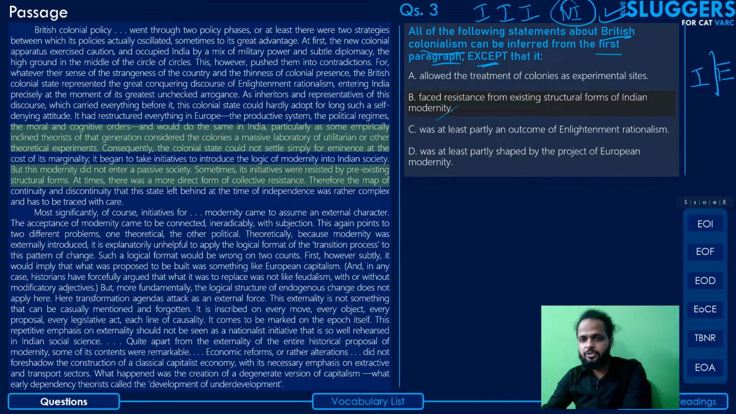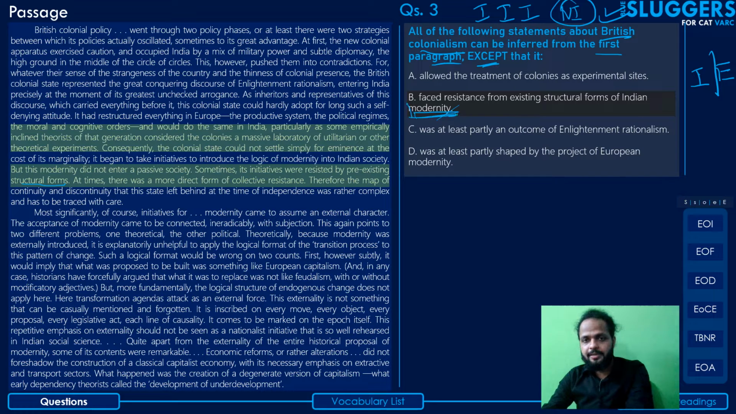See, it's true that the British faced resistance from existing structural forms of Indian society, not modernity. See, the passage says sometimes its initiatives were resisted by pre-existing structural forms, not structural forms of modernity, just structural forms. At times, there was a more direct form of collective resistance, that's fair. But British colonialism faced resistance from existing structural forms of the Indian society. That's enough.